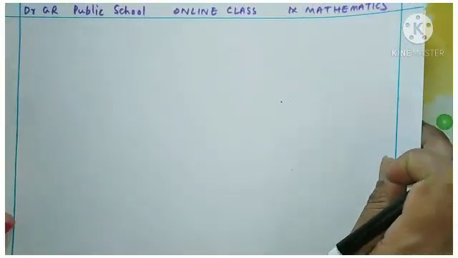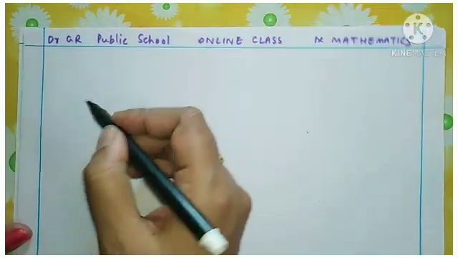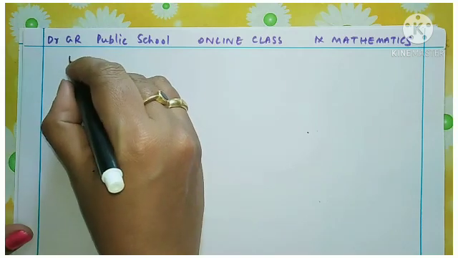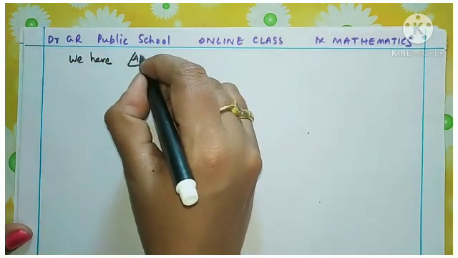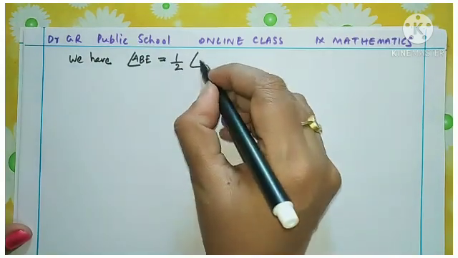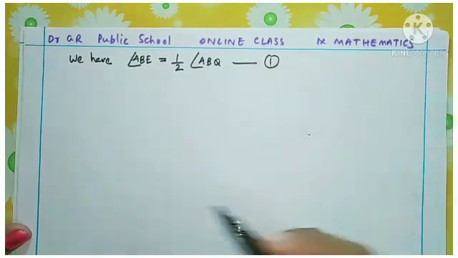We are proceeding; see the figure and understand. So I am writing, we have angle ABE, that is one part, equal to half of the total angle ABQ. Let it be our first result.